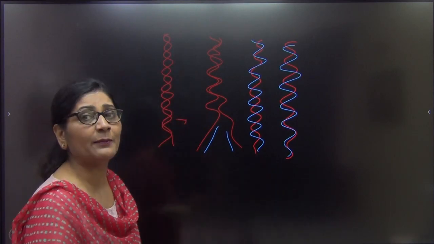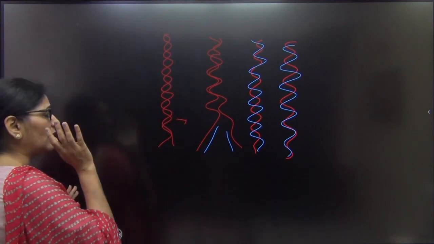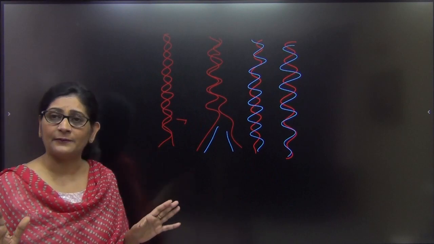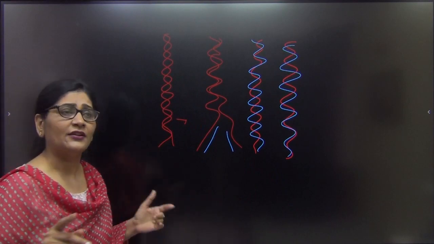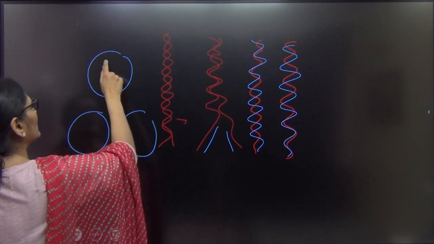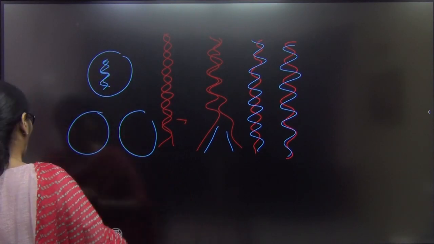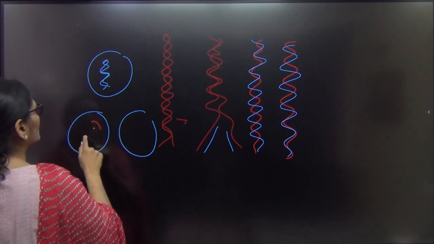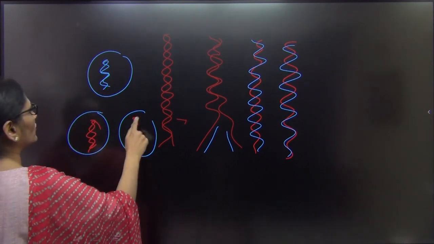Similarly, for which purpose is the DNA being replicated? Unless it is a case of repair, the DNA gets replicated so that a copy can be given to the daughter cells. If this is my DNA, I can give a copy to both the cells, so that this can also have a DNA and this can also have a DNA.